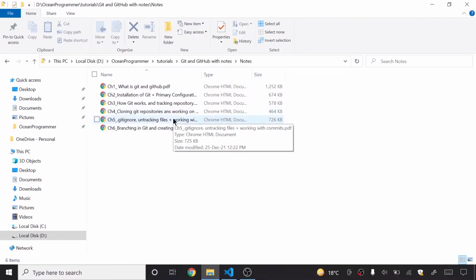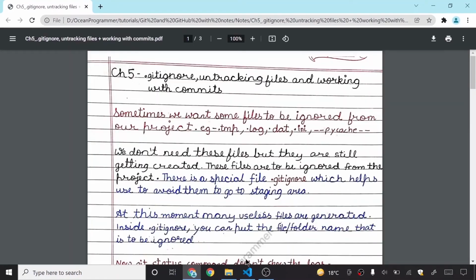Guys, now let us move on to chapter 5. Chapter 5 is .gitignore and untracking files and working with commits. So now I will just double click on this to open this. You will get the notes in the description, so you can download that.